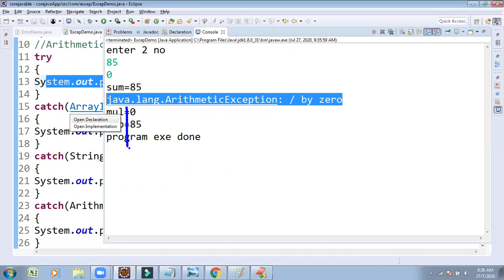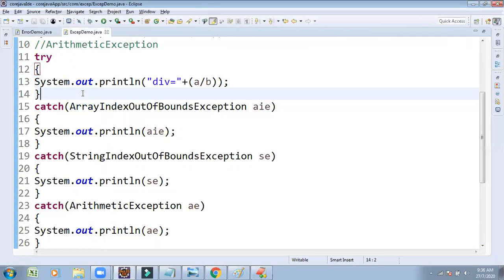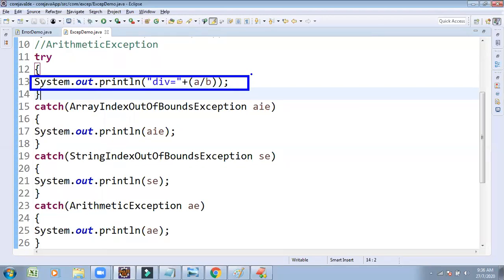To handle the exception, provide whatever doubtful code there is under the try block, so that it may be caught by its relevant catch block. One try block, multiple catch blocks.